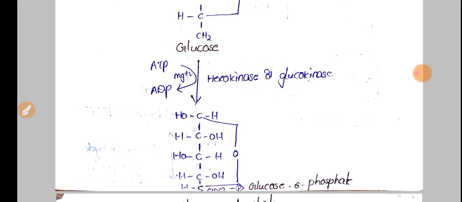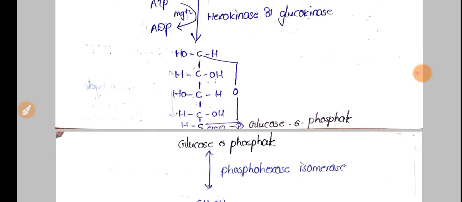So here glucose is converted into glucose 6-phosphate by the enzyme hexokinase or glucokinase. This reaction is ATP dependent, and for the activity of the hexokinase or glucokinase enzymes, they require Mg2+ ions. So this is a phosphorylation reaction.